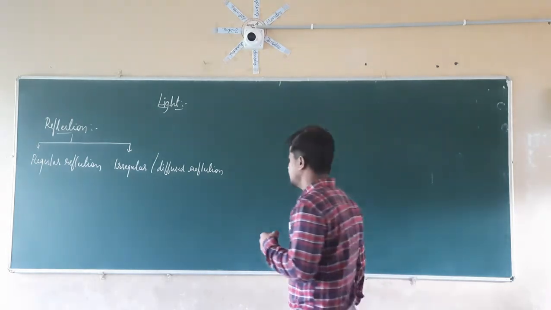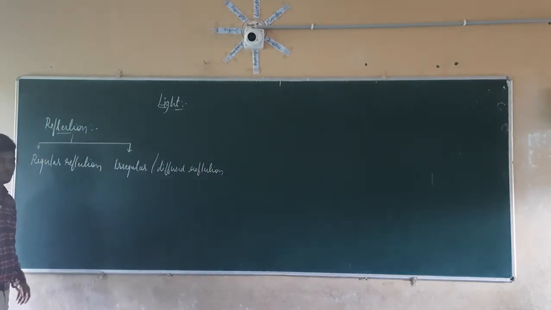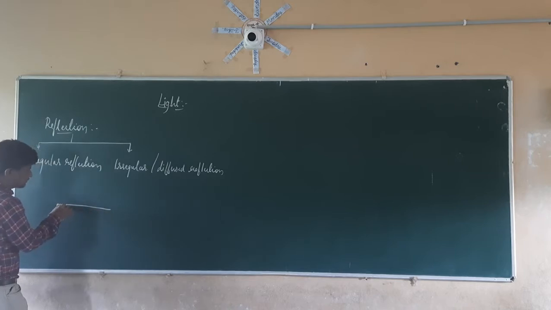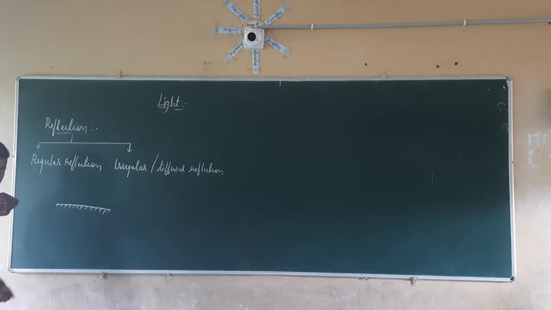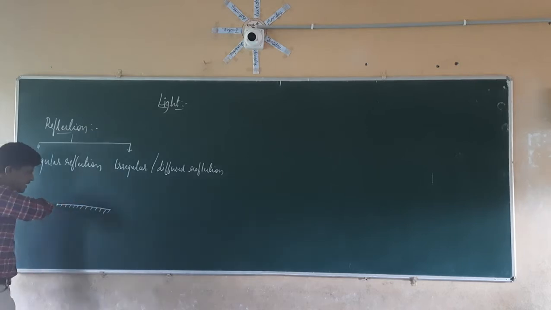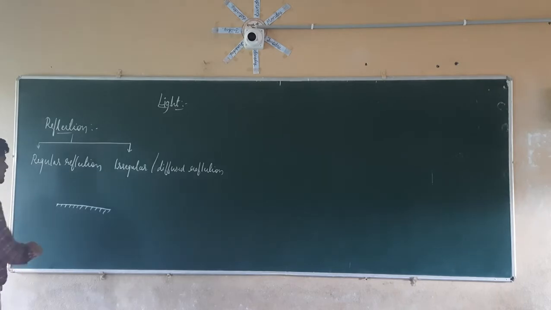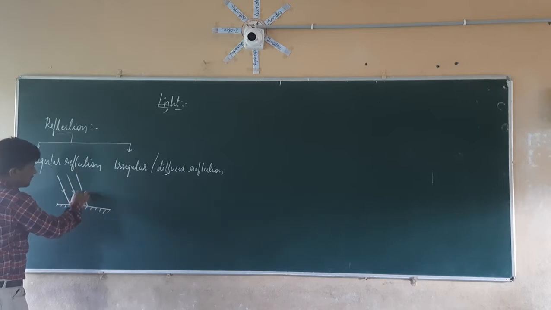So if we take an example of regular reflection, how does it happen? See here, I am going to take a smooth surface, that is a plane mirror. Like the water body, it is also planar. See here, does it have any irregular surfaces? No. So if the incident light is like this, a parallel beam of incident light is like this.